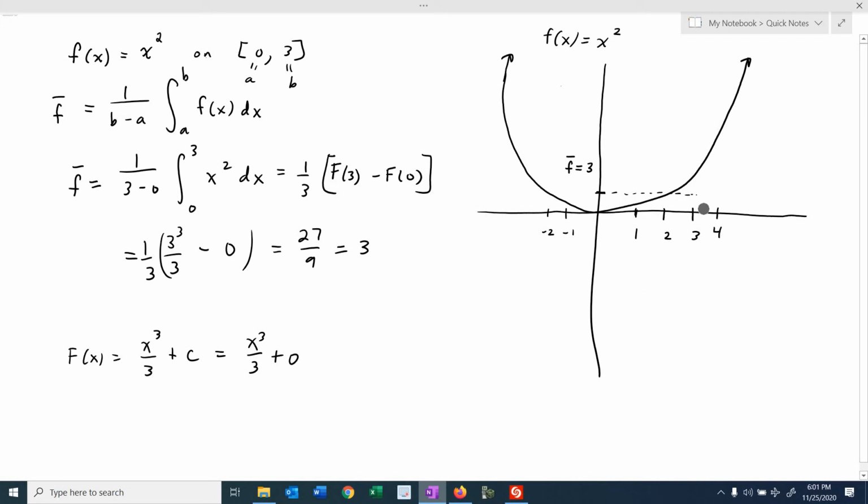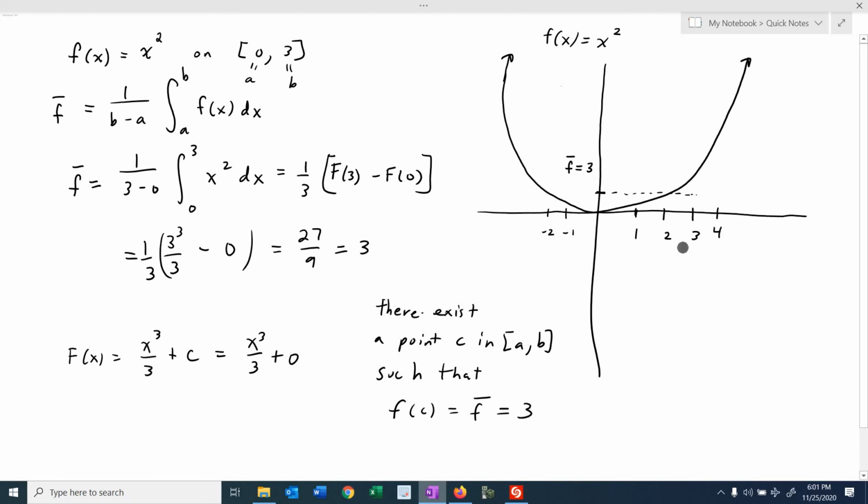Okay, so then let's find the point C. So remember that the mean value theorem says there exists some point C in the interval from A to B, closed interval from A to B, such that f of C is the same as the average value of the function on that closed interval from A to B. So let's find that C value. Okay, well, the way we can do that is we know the average value for this function is 3 on the closed interval from 0 to 3.